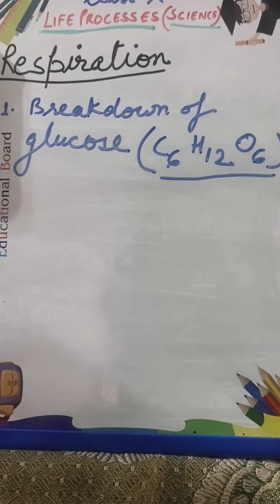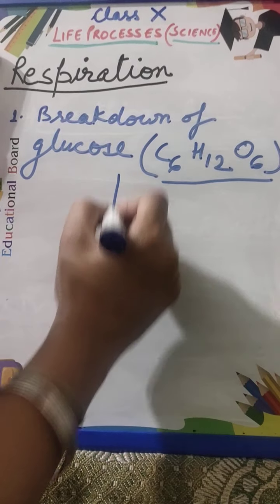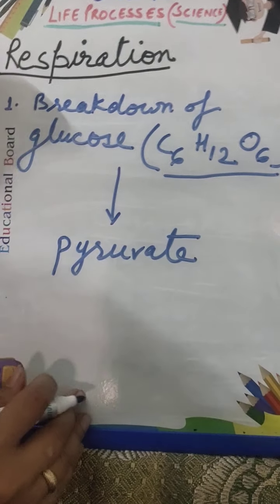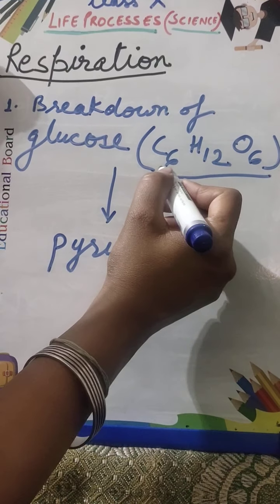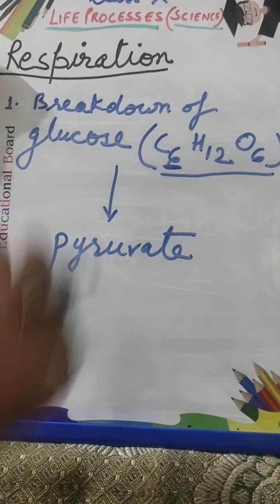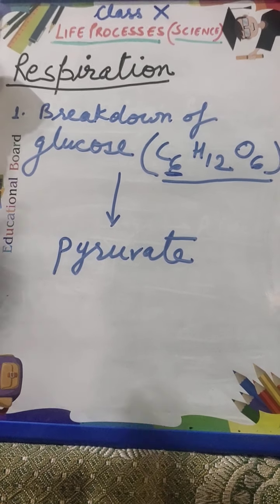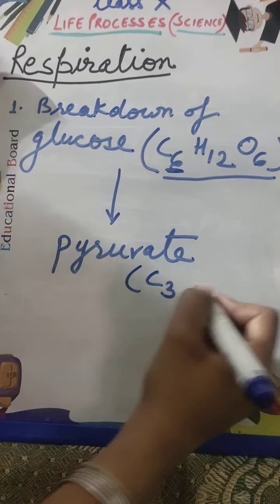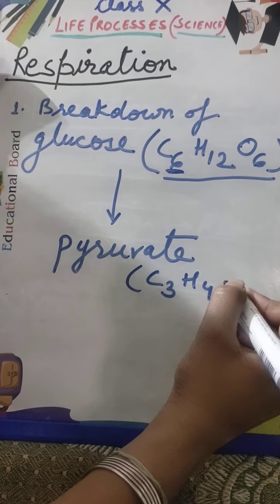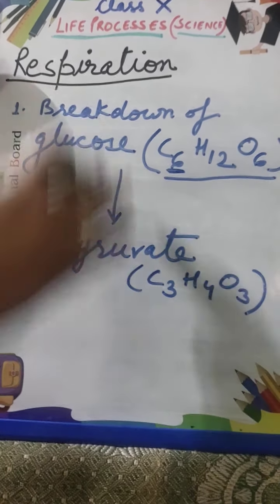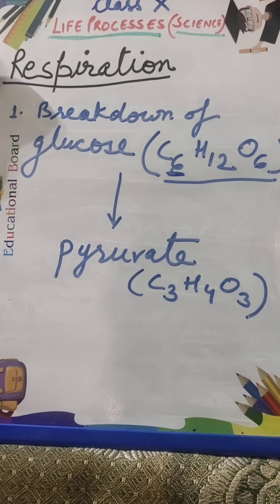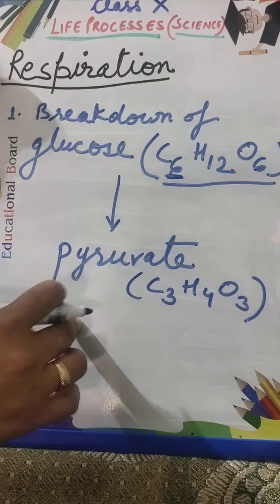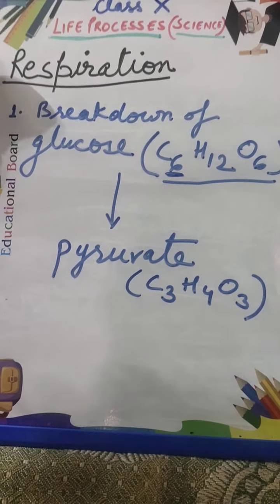So the first step is breakdown of glucose into a 3 carbon compound, that is pyruvate. Glucose is called a 6 carbon compound because there are 6 carbon atoms present in a molecule of glucose, and pyruvate has 3 carbon atoms. The formula of pyruvate is C3H4O3. This is the first step, the breakdown of glucose into pyruvate, and it occurs in the cytoplasm of the cell.